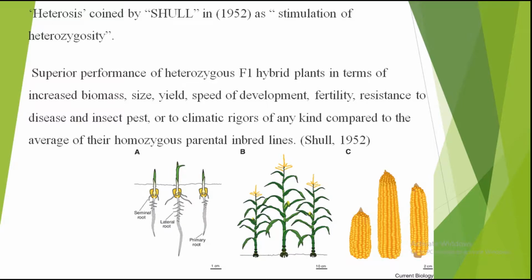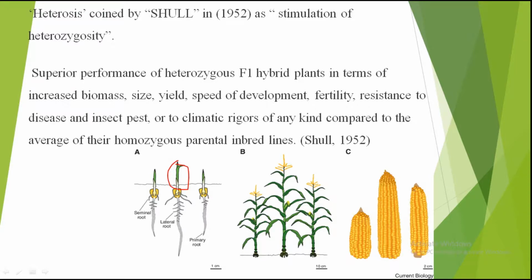So, what is heterosis? Heterosis is stimulation of heterozygosity. Now, its definition: superior performance of heterozygous F1 hybrid plants in terms of increased biomass, size, yield, speed of development, fertility, resistance to diseases, and insect pest when we compare it with the parents. So here in the picture we can see the parental genotype, the other parental genotype, and this is the F1. We can see heterosis here, the superior performance of the F1.